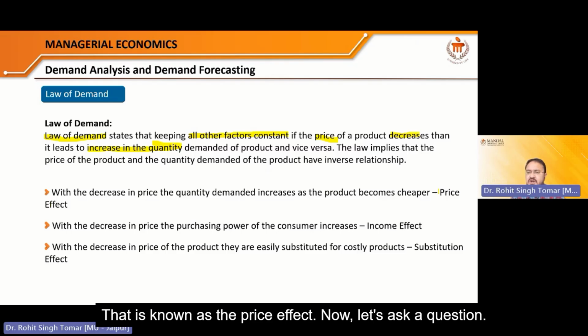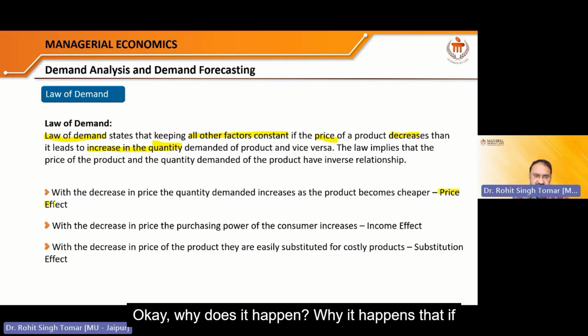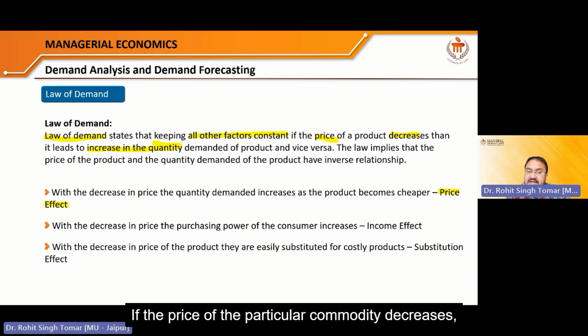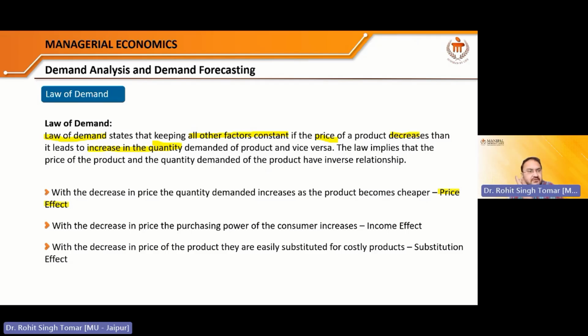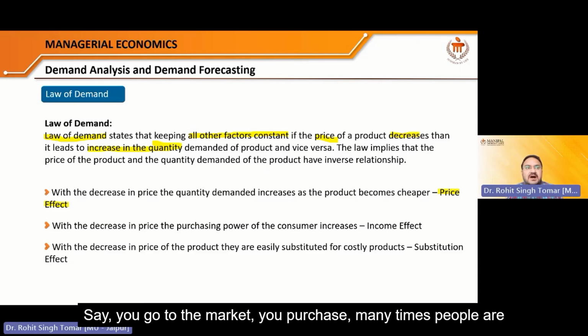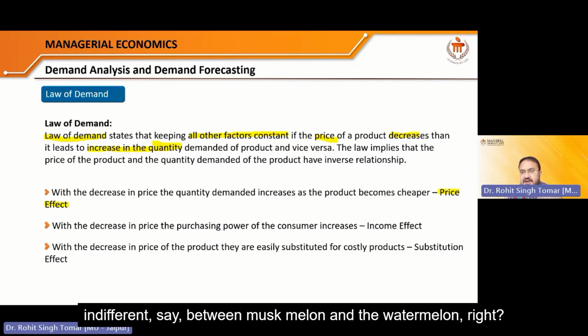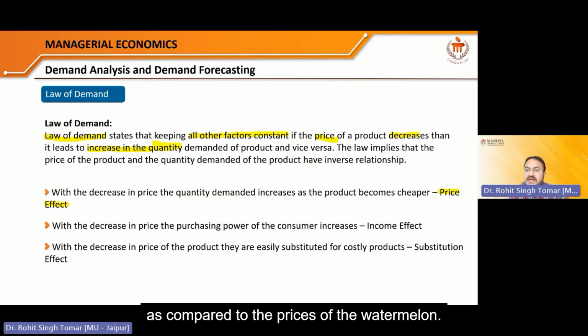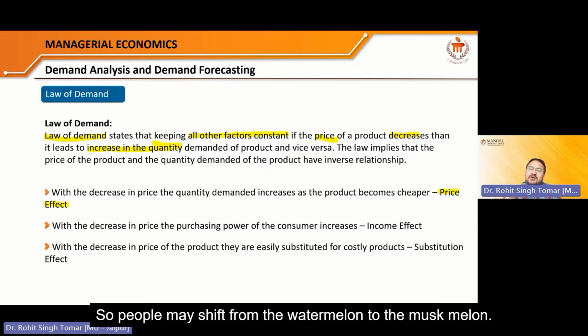Now, let's ask a question. Why does it happen that if the price of a particular commodity decreases, its demand increases? Let's check. If the price of the particular commodity decreases, that commodity becomes cheaper as compared to its nearby substitute. Say fruits. Many substitutes are there. Many times people are indifferent, say between muskmelon and watermelon. So if the price of the muskmelon goes down, it will be cheaper as compared to the price of the watermelon. So people may shift from the watermelon to the muskmelon.